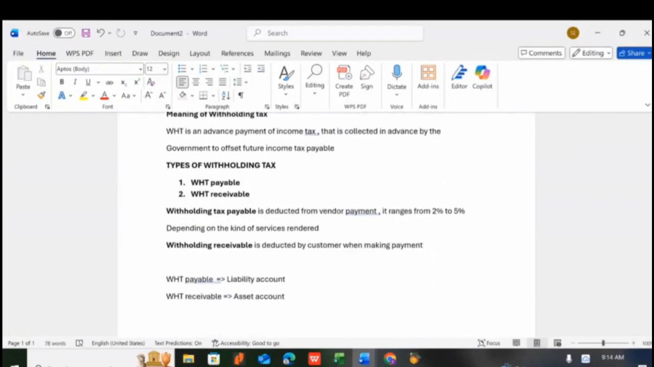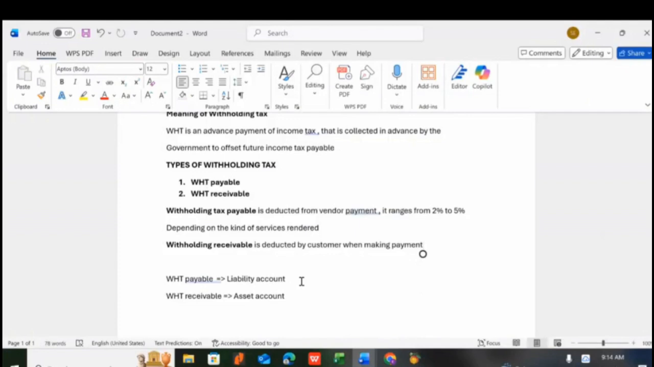I want you to know something again, that withholding tax payable is a liability account, because when you deduct withholding tax from vendors, you are expected to open an account called withholding tax payable. Any money you deduct from vendors, you post it in that account, and from there remit it to the government. We open a liability account for it because it's not our own. We are just like an agent to the government. It's meant to be remitted to the government.